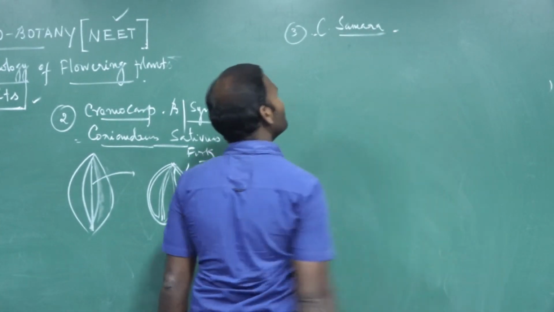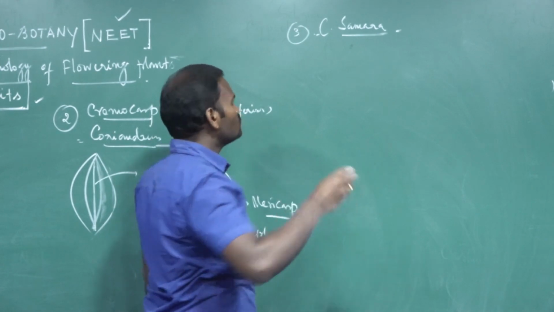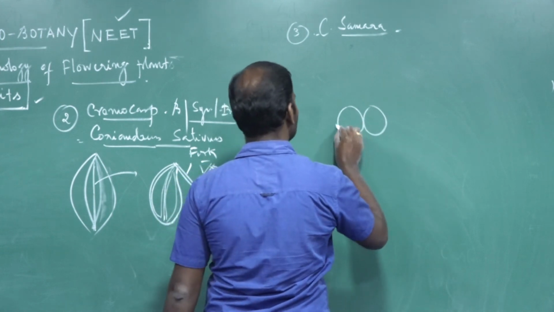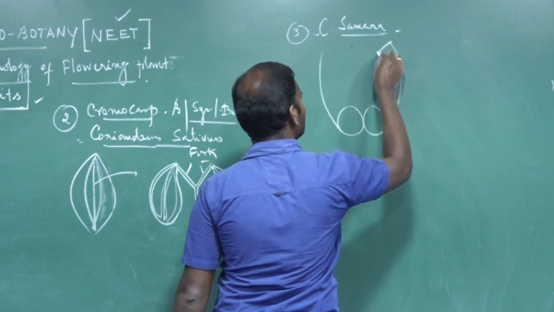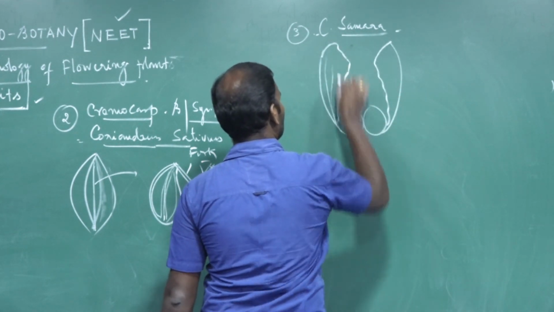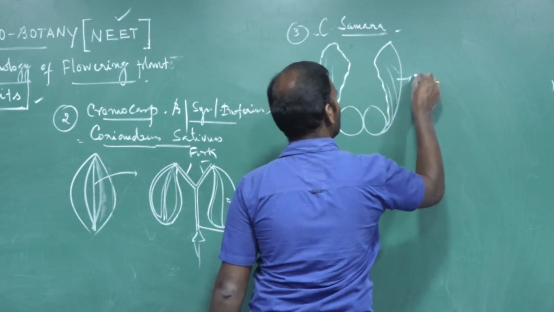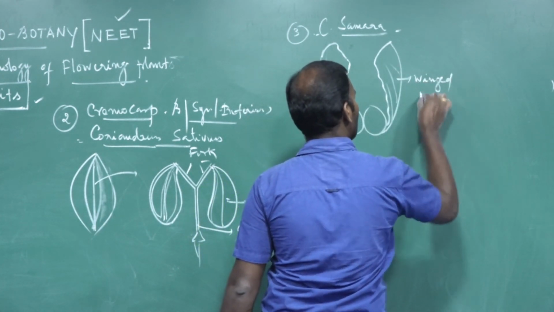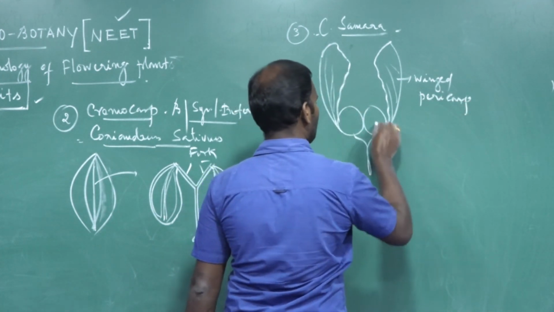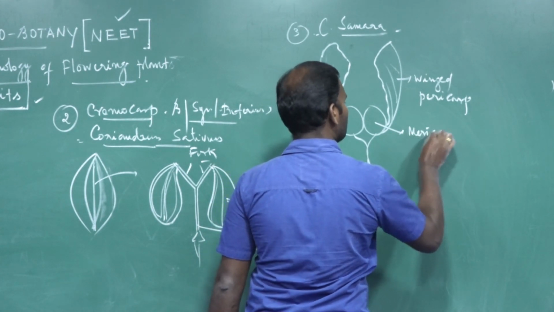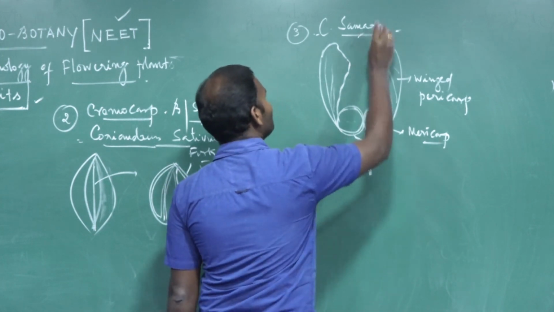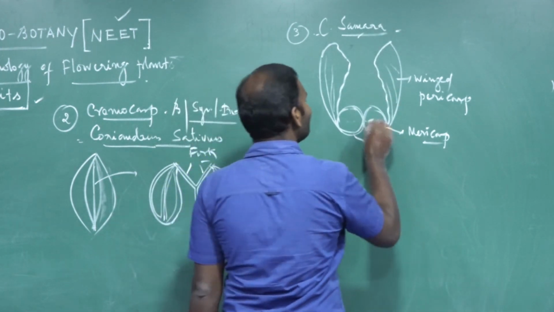Then the third one is double samara, also called compound samara. It is nothing but a samara fruit divided into two samaras. These are two mericarps, with winged pericarp. A single samara splits into two samaras, hence it is also called a compound samara or double samara.